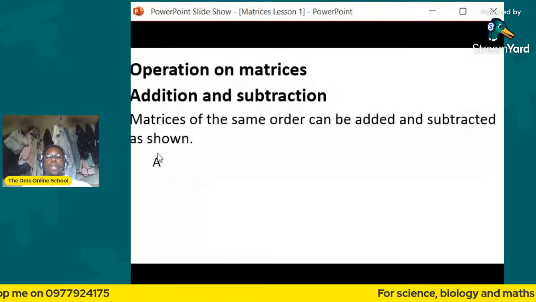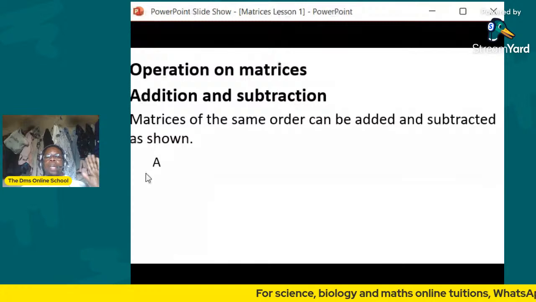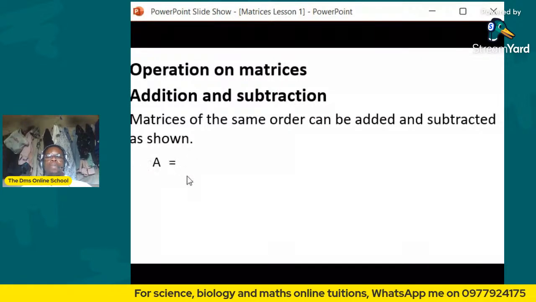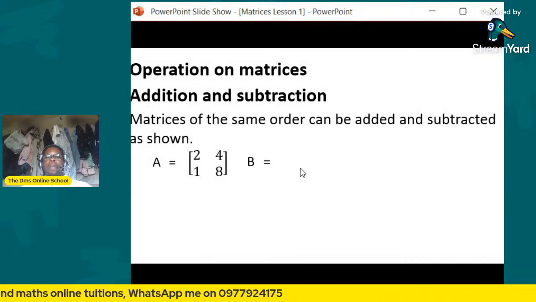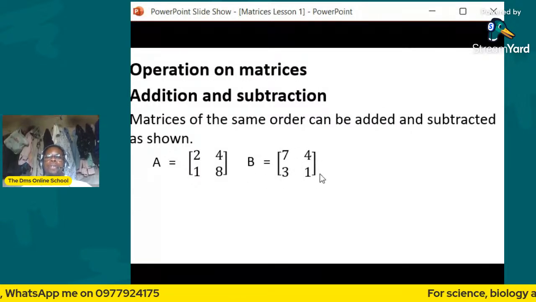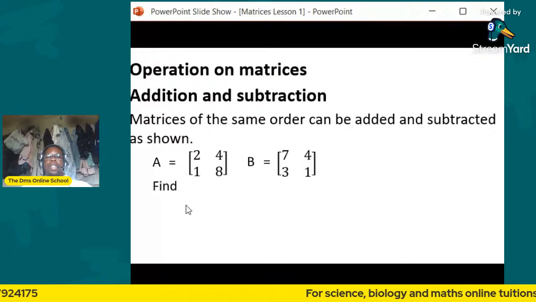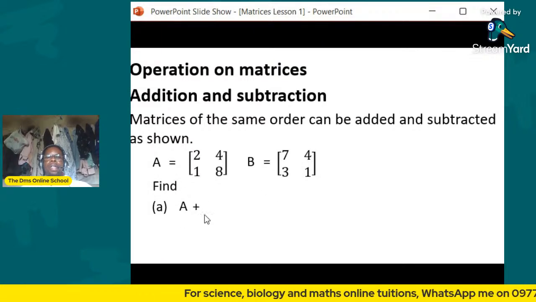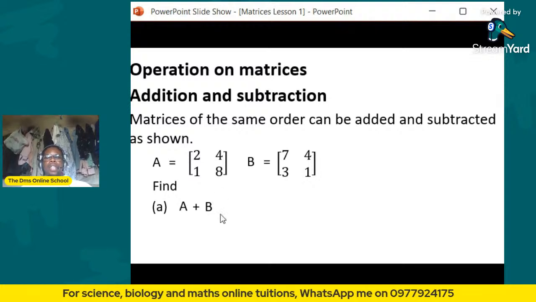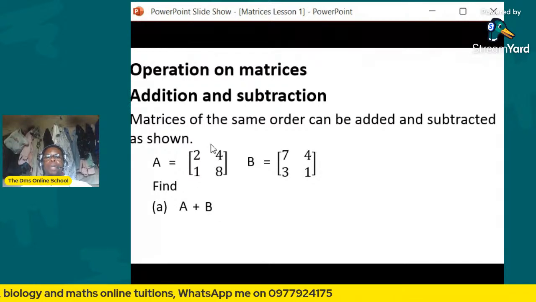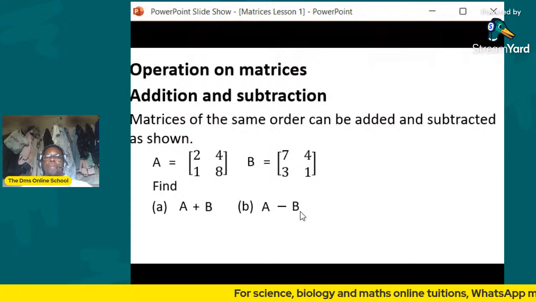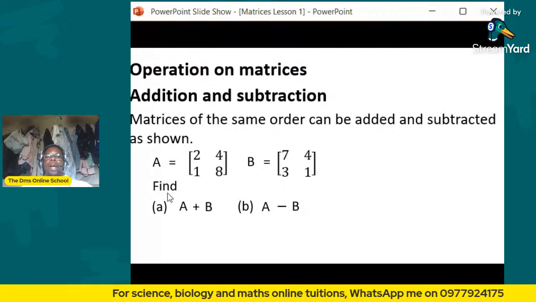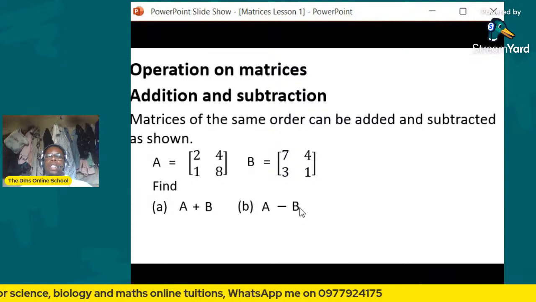All right, so we have a matrix here. Matrices can also be represented by letters. So we have A representing a matrix like this one, 2, 4, 1, 0. Then we have B as another matrix representing 7, 4, 3, 1. Then they can say find A plus B, meaning they want you to add matrix A and matrix B. Then they say A minus B, meaning you subtract matrix B from matrix A. These are operations done on matrices.